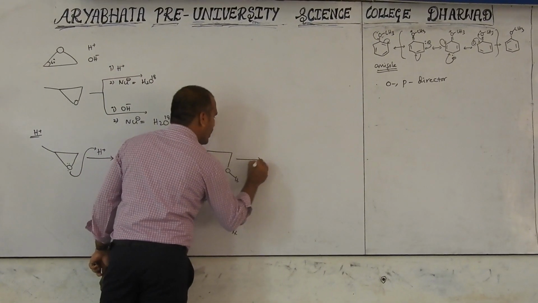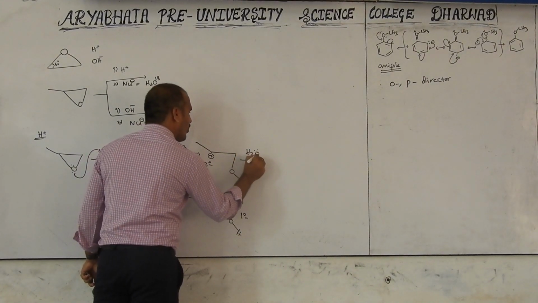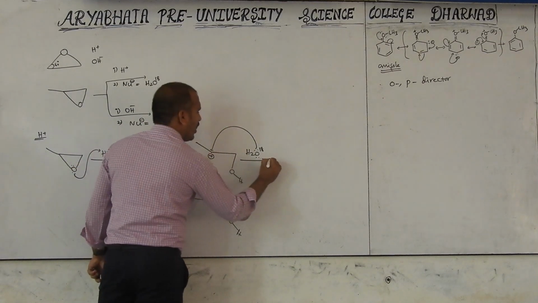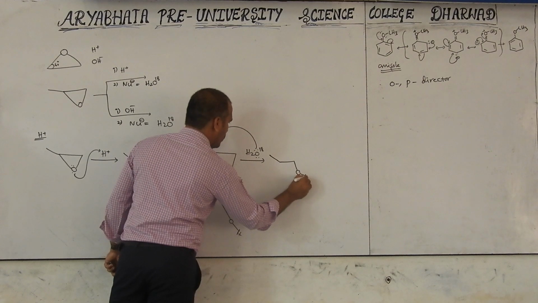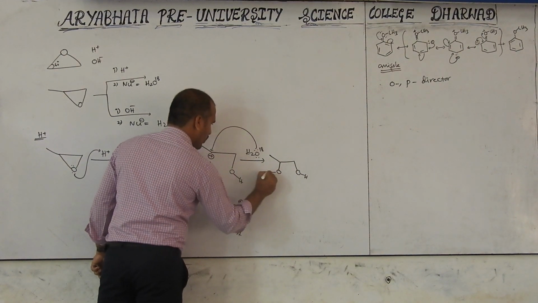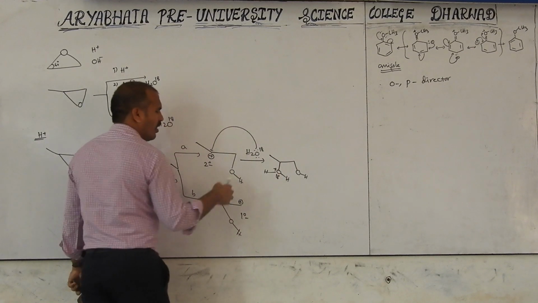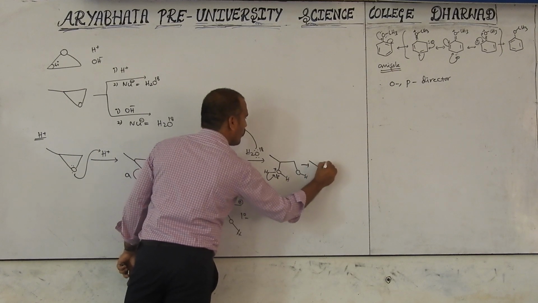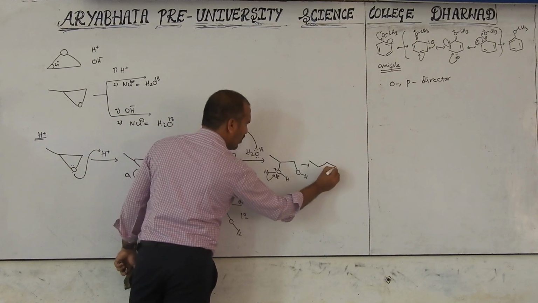Then we will get this. Now the H2O nucleophile will attack this carbon and form OH, H2O-18 with a positive charge. Later it will be eliminated like this.